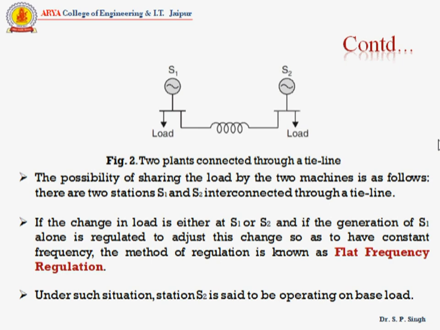The operation of generator S2 on base load has advantages when S2 is much more efficient than the other station, and it is desirable to obtain maximum output of S2.